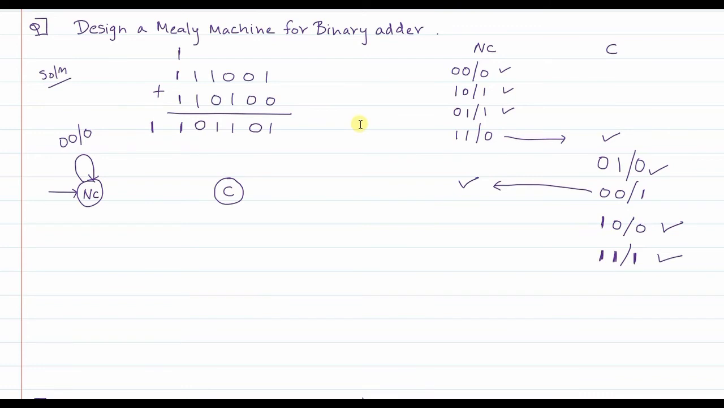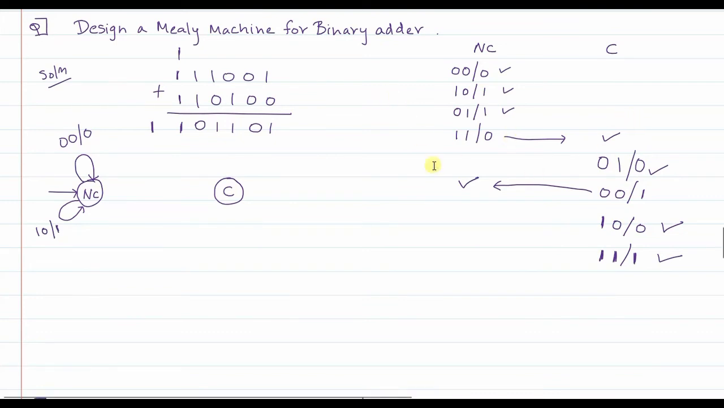Same thing happens in this case. Now 1 and 0, there was no carry that was generated. So when you are in no carry state, and the first input is 1, the second input is 0, the output is 1, and you remain in the no carry state. So in no carry state, if the first input happens to be 1 and the second input happens to be 0, the output is 1 and you remain in no carry state, right?